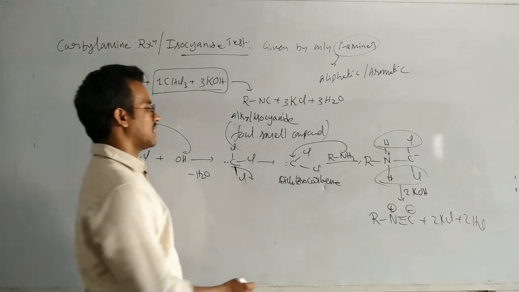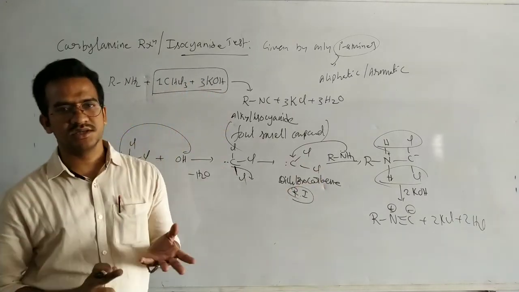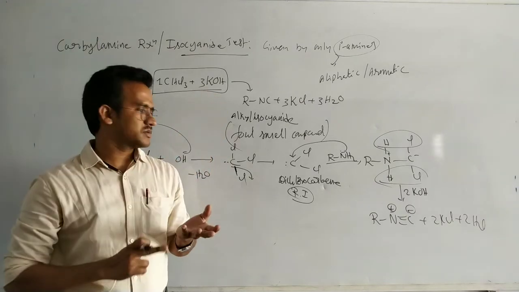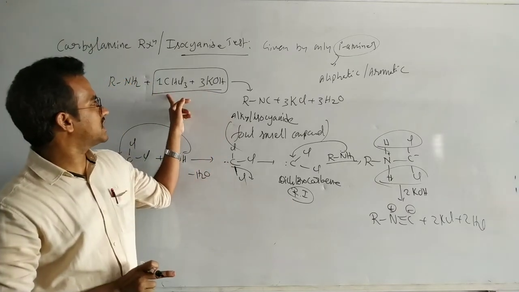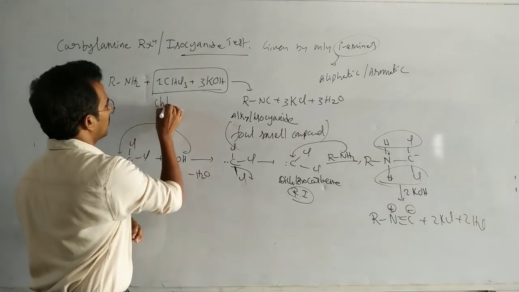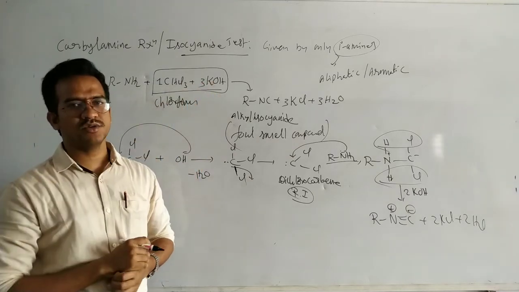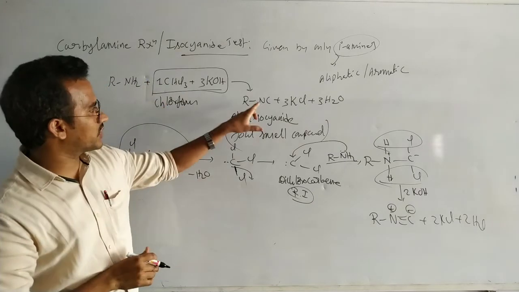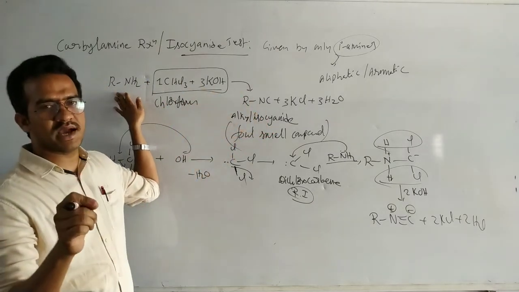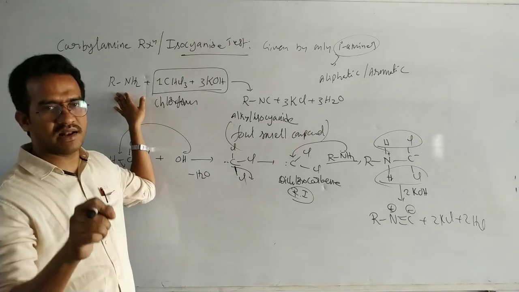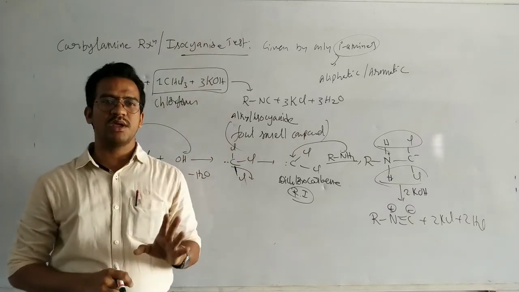The main point is that dichlorocarbene is the reaction intermediate, and 1 mole of chloroform and 3 moles of KOH are consumed. The product is alkyl isocyanide. The condition is that only primary amines, either aliphatic or aromatic, give this reaction. It is used for the identification of primary amines.